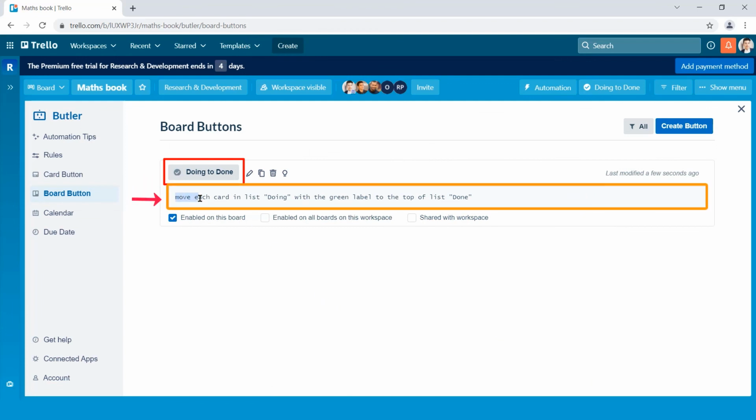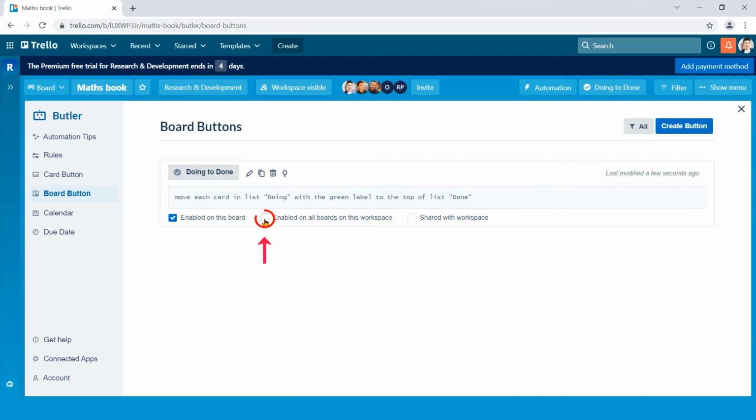Here you can see the actions I have set. Now, if you click here, a tick mark will show up. It indicates that this button will be enabled on boards of the Research and Development workspace. If you turn on this toggle option, anyone in this Research and Development workspace will see the button. I keep here only the first one. Now it's time to verify the action of this button. Let's close the Butler.